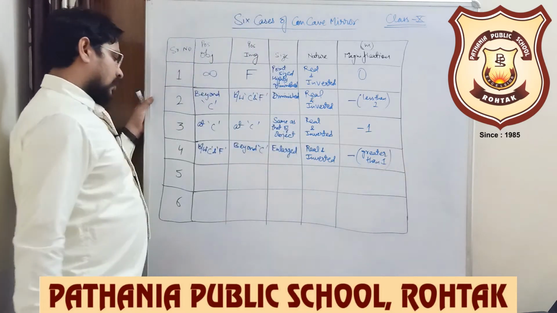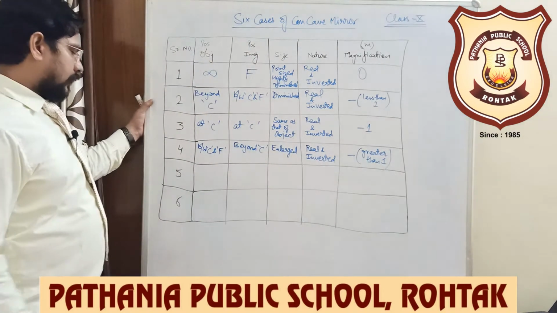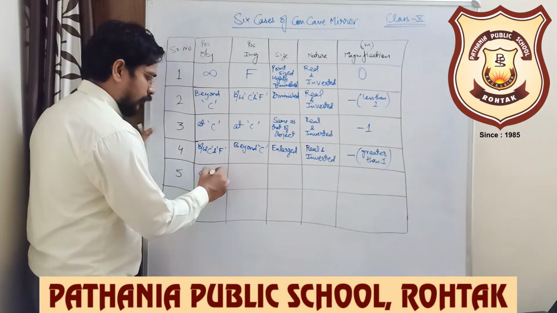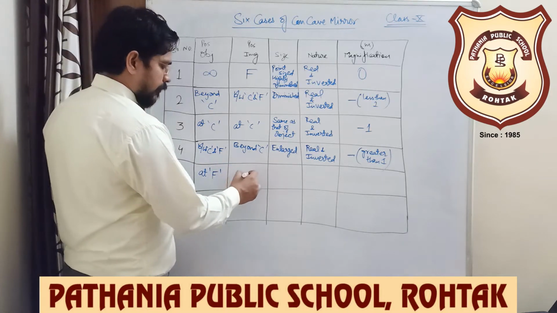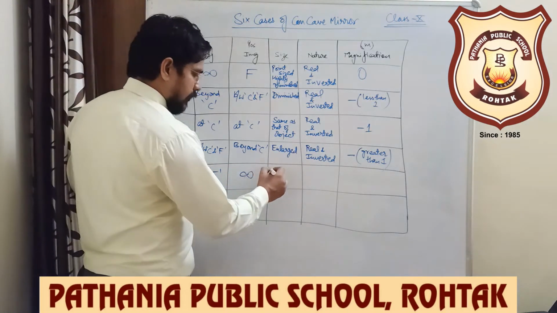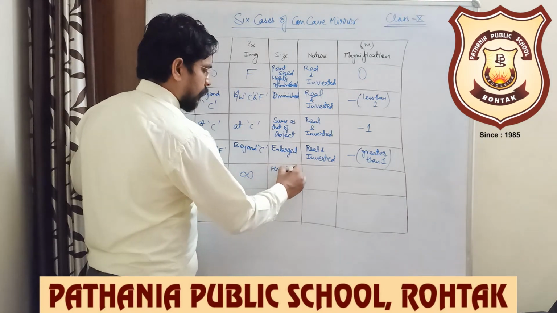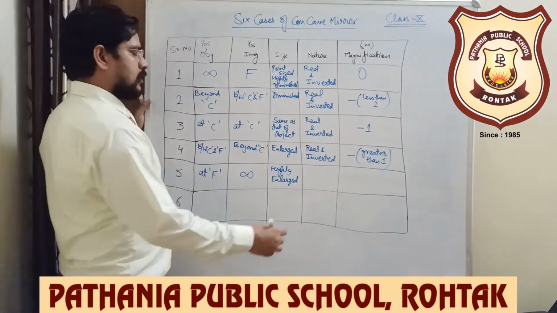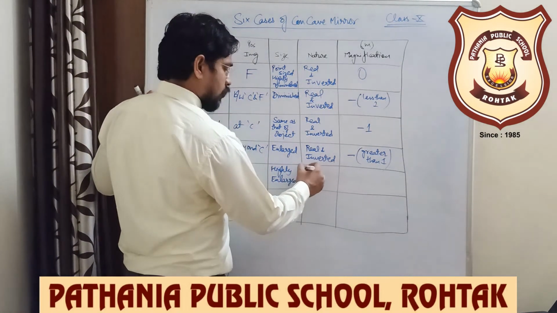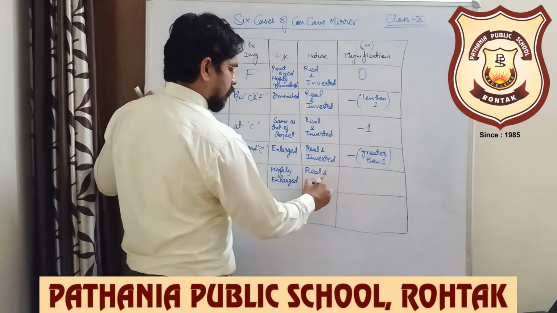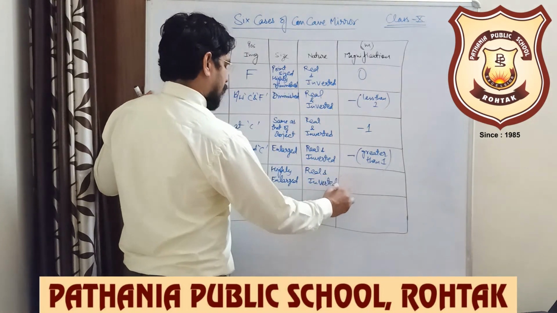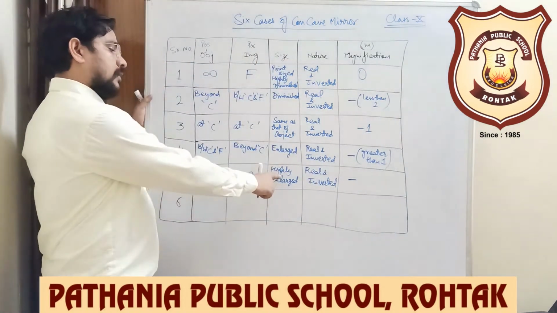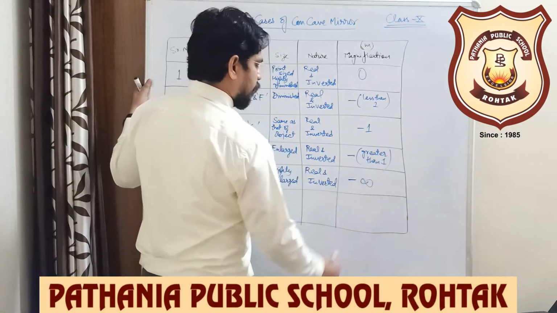Okay. And the fifth case, when your object is at the principal focus itself, the position of the image is at infinity. In this case, the size of the image is highly enlarged. It is the case we discussed yesterday, and the nature of the image is again real and inverted. Because it is inverted, magnification is going to be negative, and because it is highly enlarged, magnification is infinite.